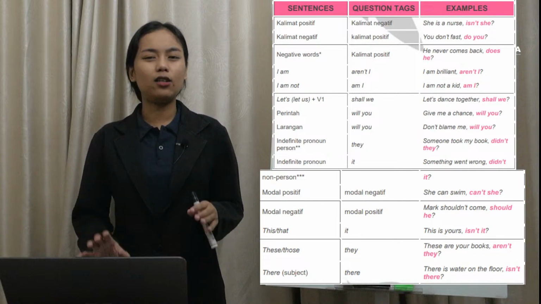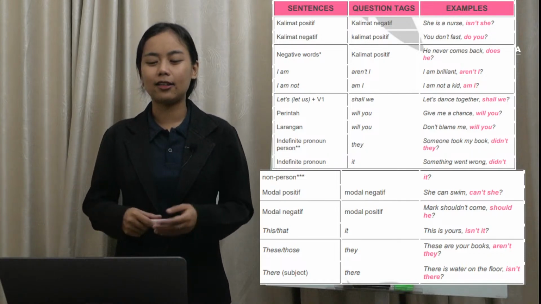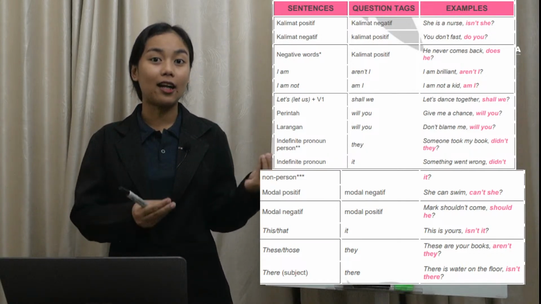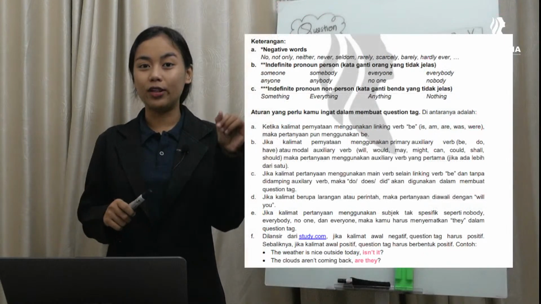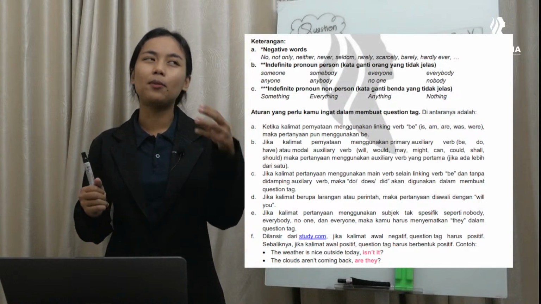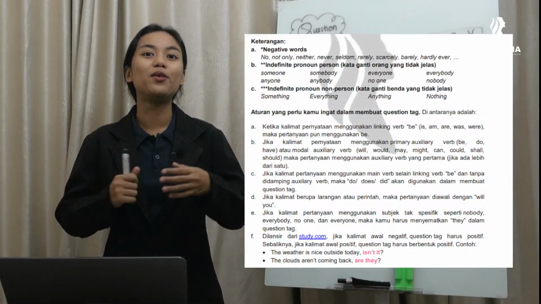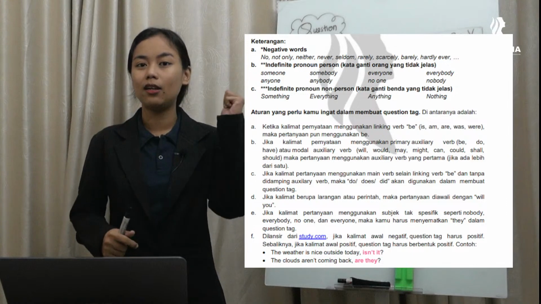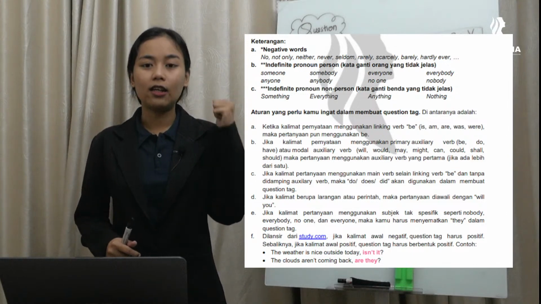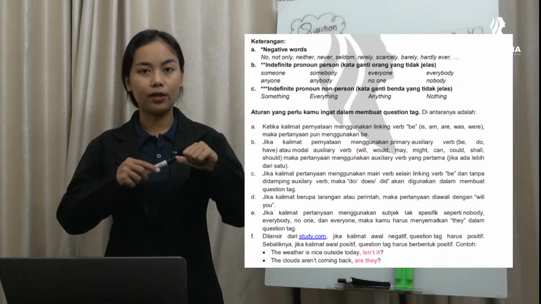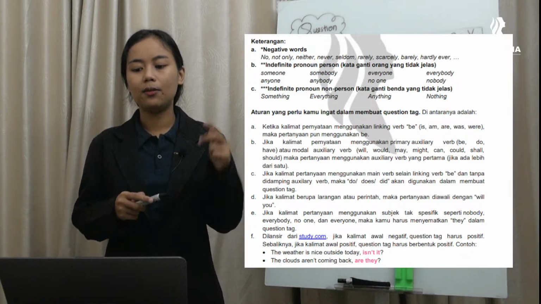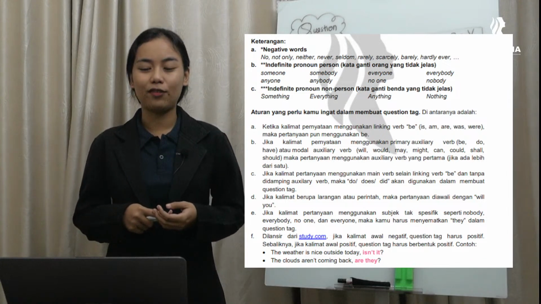Well, now let's take a look at the keterangan. Sekarang mari kita lihat, perhatikan keterangan-keterangan yang kita gunakan dalam membuat question tag. So, negative words atau kalimat yang bermakna negatif tapi tidak mengandung kata not, itu adalah kata-kata seperti not, not only, no, neither, never, seldom, rarely, secretly, barely, hardly ever.